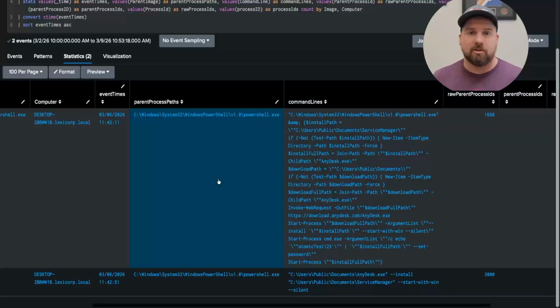We need to research it. We need to figure out if this is a legitimate activity or if not. One thing you could always ask yourself is, does this exist anywhere in our environment, or are there any other machines that are doing this? If you look at that kind of trend, then you can really figure out, maybe this is more suspicious than we thought, or maybe it's not.